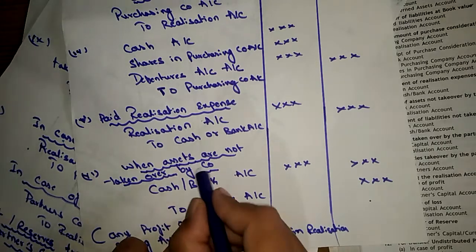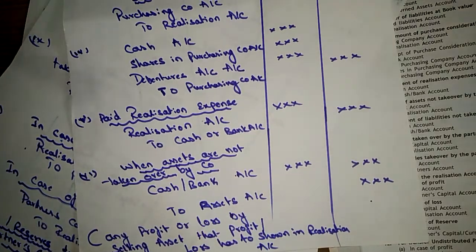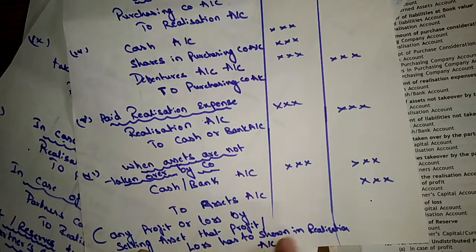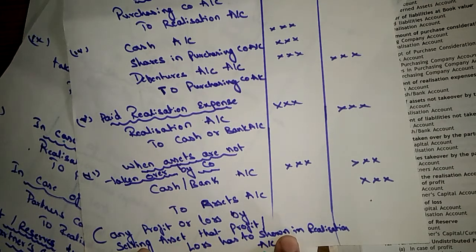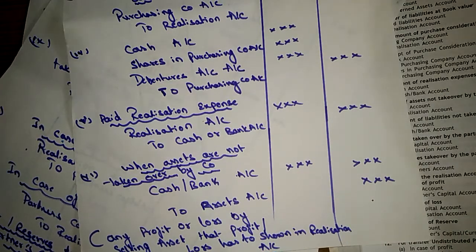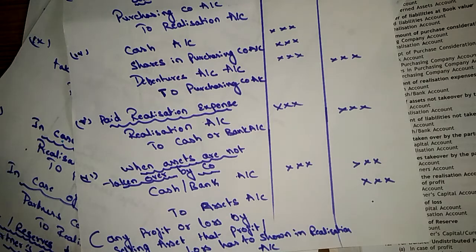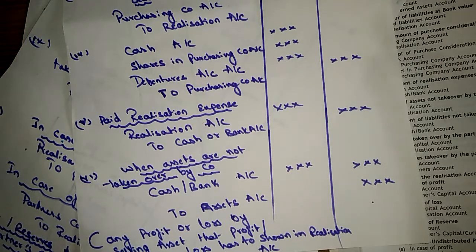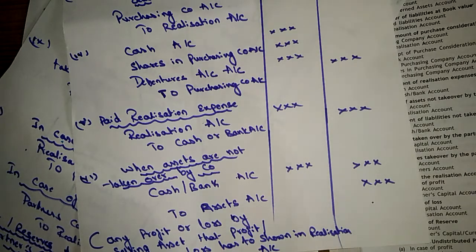If the firm is selling that asset for more than book value, then it's a profit, and that profit has to be shown in the realization account. If the firm is selling that asset for less than book value, then that is a loss for the firm.